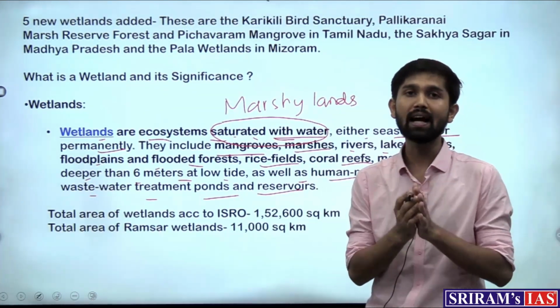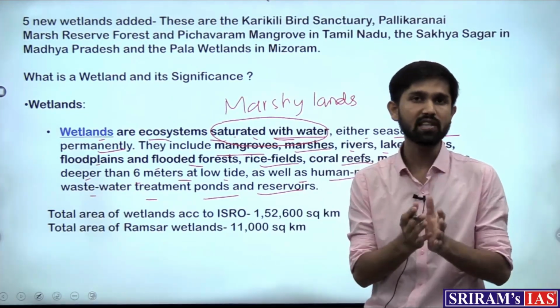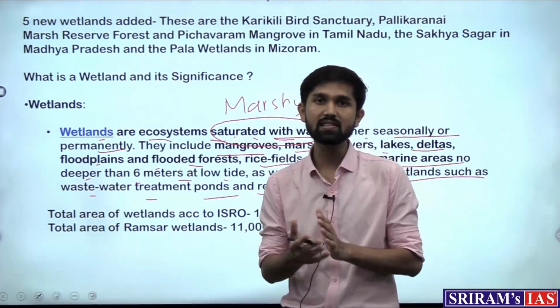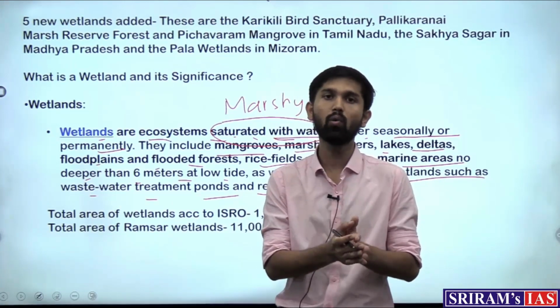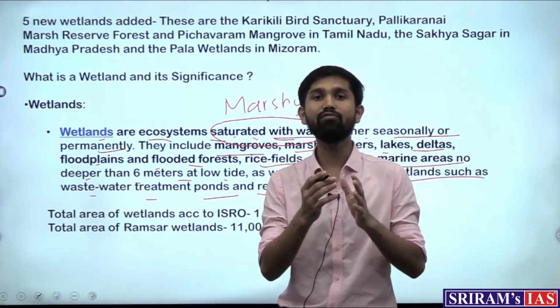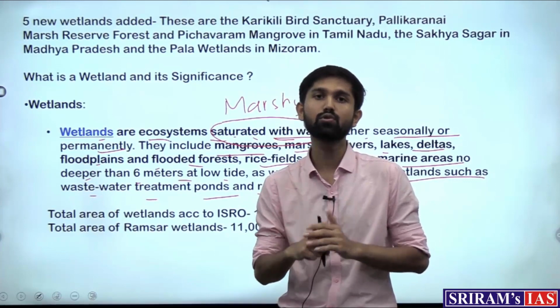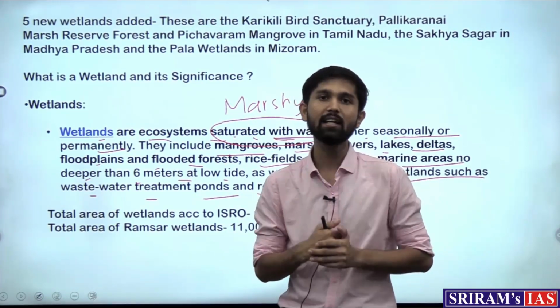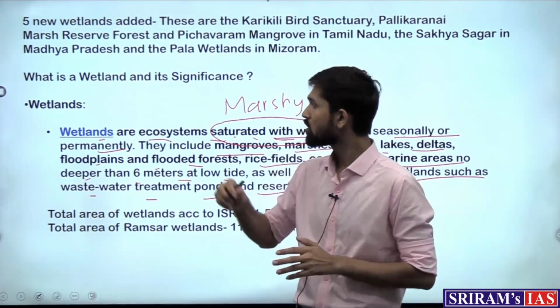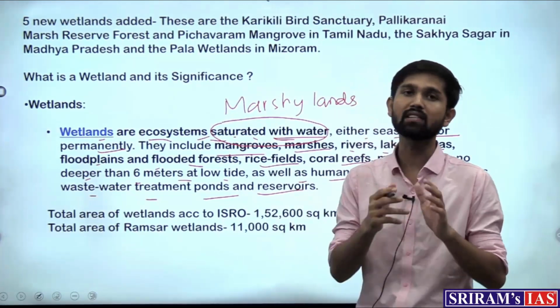So this would mean that this ecosystem which is saturated with water has increased amount of nutrients for the water body, and it can be a very good ground for the birds to come and feed on. So therefore the migratory birds come and feed in these wetlands. So therefore these places become of extreme importance.